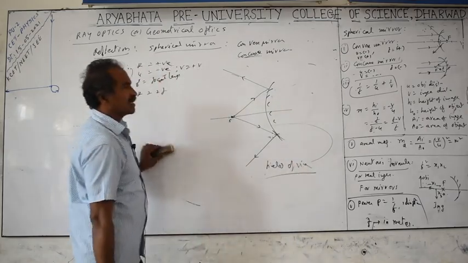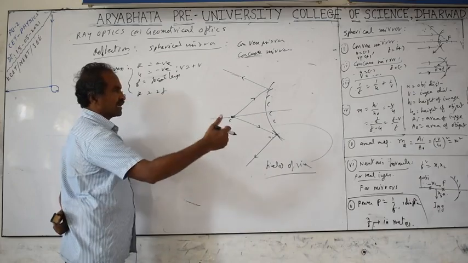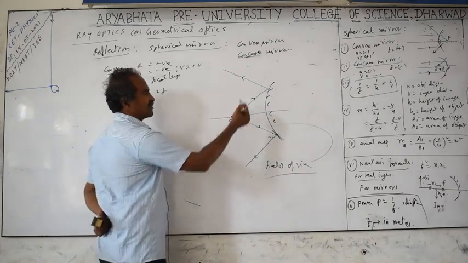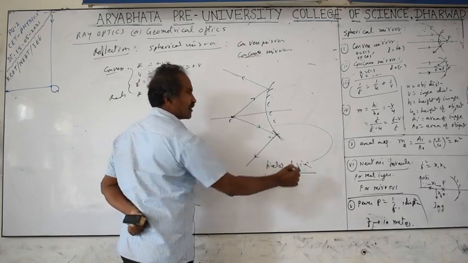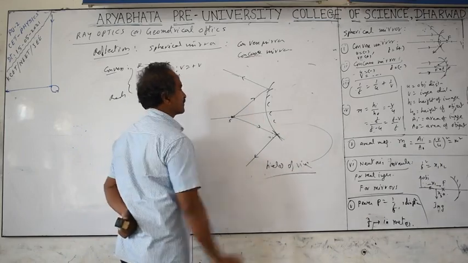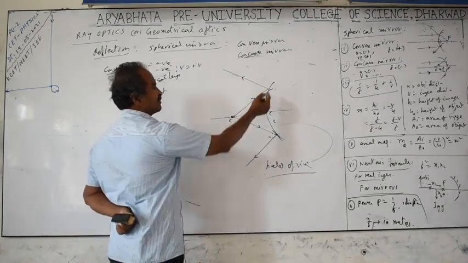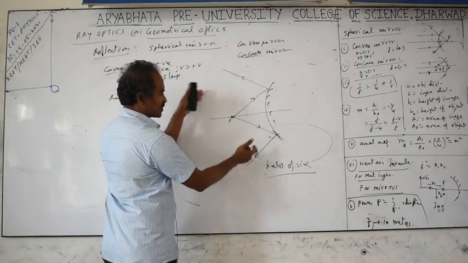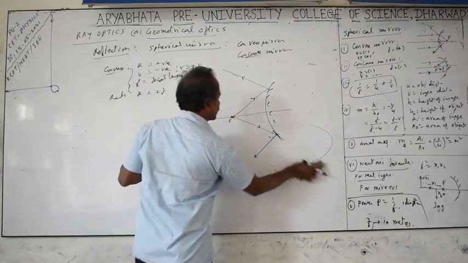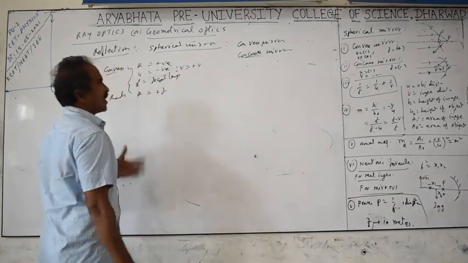It is used as a rear view mirror in vehicles, and the driver sees the backside portion with the help of this mirror, which is a convex mirror. It is used to increase the field of view. A large area can be seen in a small mirror. To spread light over large areas, if we keep this type of mirror behind street lights, the light will be spread. It is also used in some telescopes along with concave mirrors.